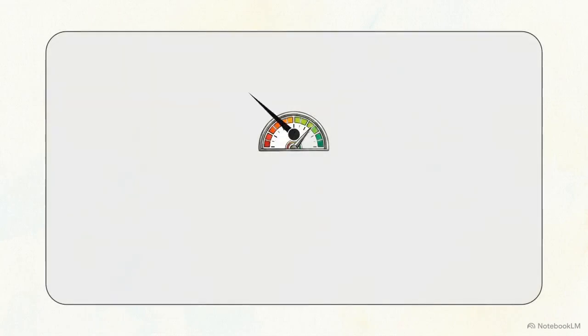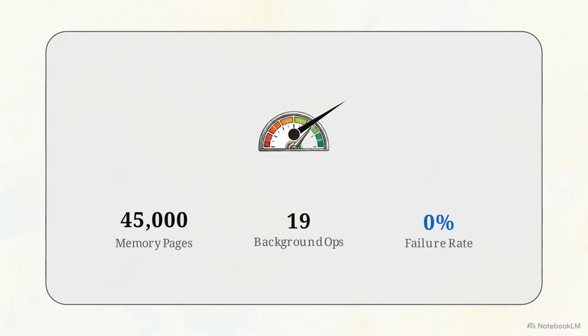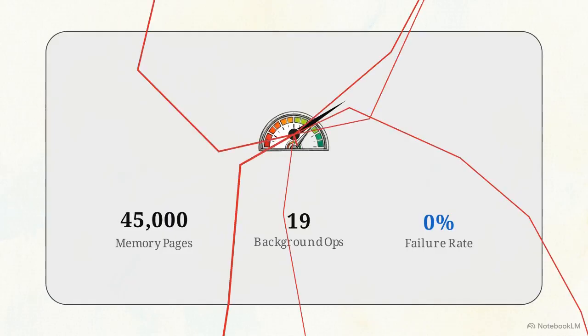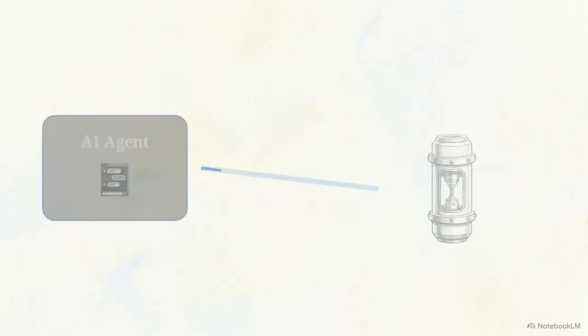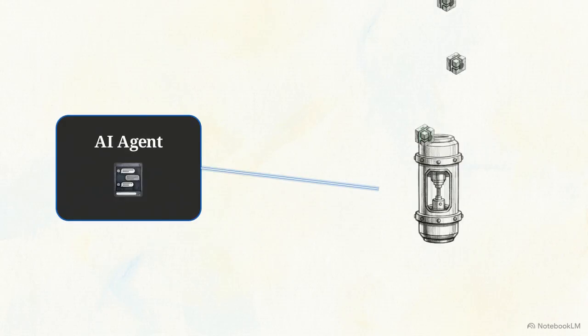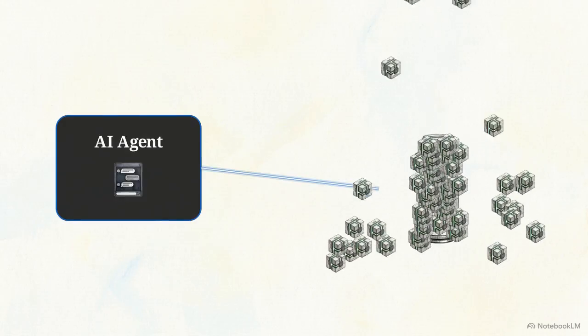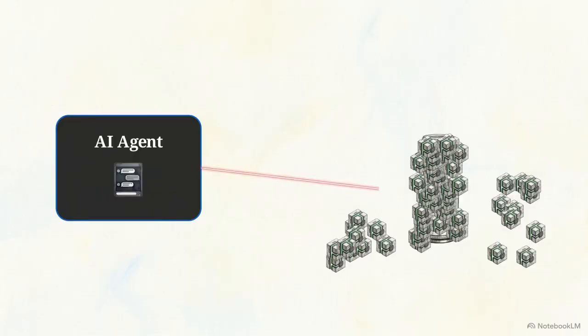This dashboard displays live metrics for an AI agent managing 45,000 memory pages and 19 background operations with 0% failure. But feeding massive document volumes into standard vector databases causes structural instability. As context windows overflow, the system loses track of precise details.